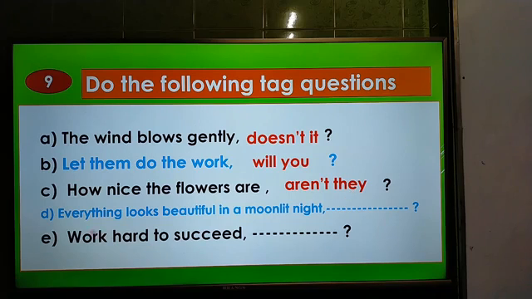Now the question number D, everything looks beautiful in a moonlit night. Here there is no operator, and this is also present indefinite, so we have to use the operator does or do here to answer this question. So the answer will be doesn't it. Here the verb is looks, so we have to use does, and the sentence is affirmative, so the answer will be negative, and it has come from everything. If we see everything, we have to use the pronoun it instead of everything.